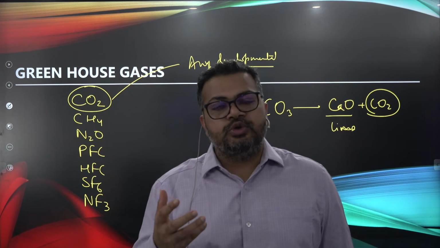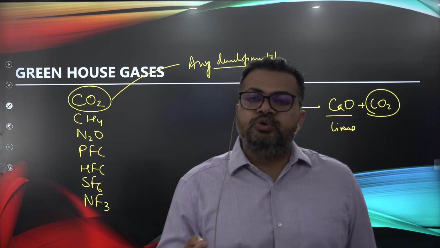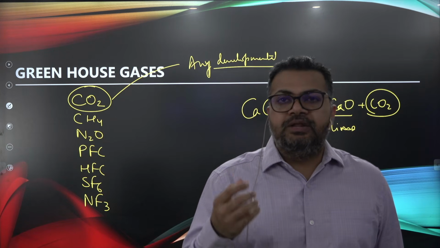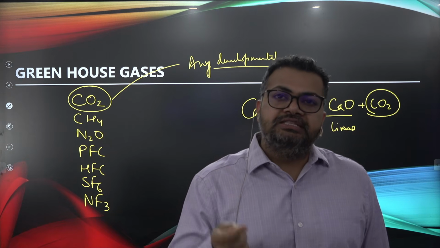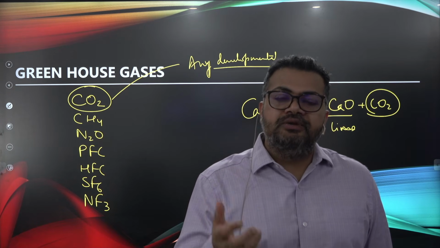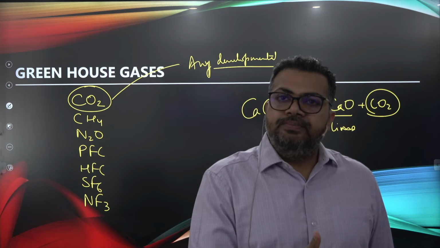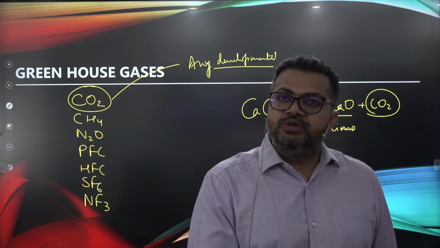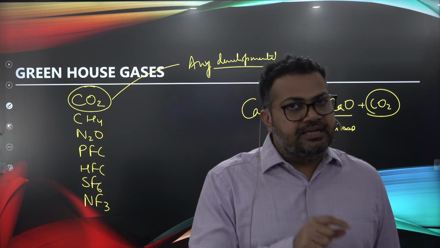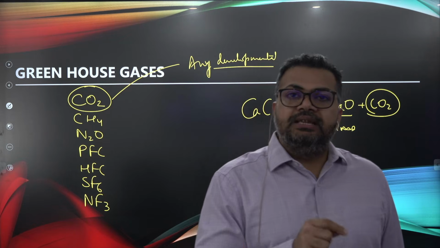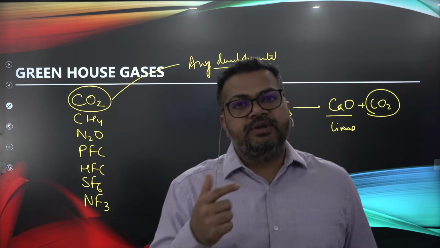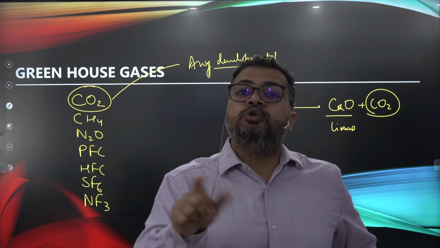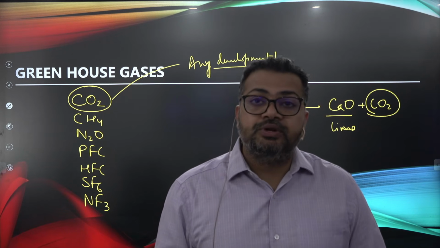You talk about clothes. If you buy new clothes today, they are manufactured from cotton. Cotton is produced in agricultural fields. But to produce cotton, we are depending on urea, which is produced from natural gas, which is methane. There also CO2 is being emitted. Then apart from urea, you're also using pesticides. Pesticides are manufactured in factories which are running on coal-based energy, which is again producing CO2.